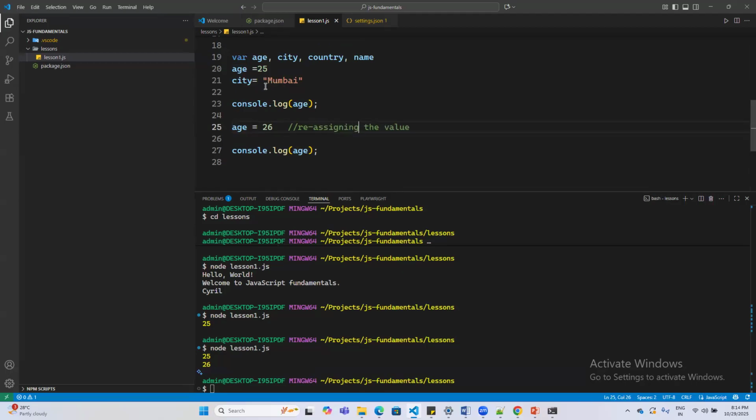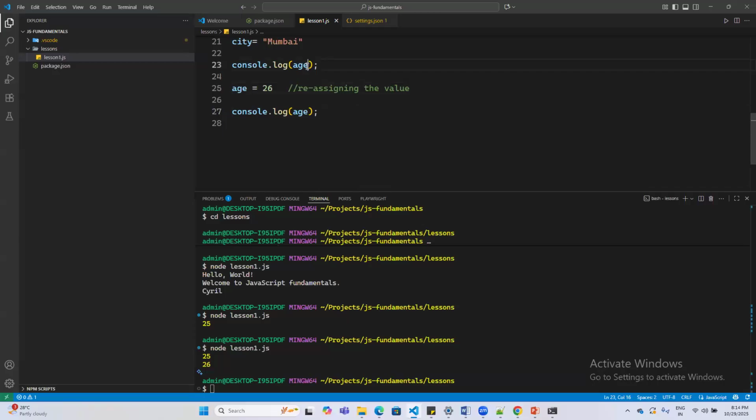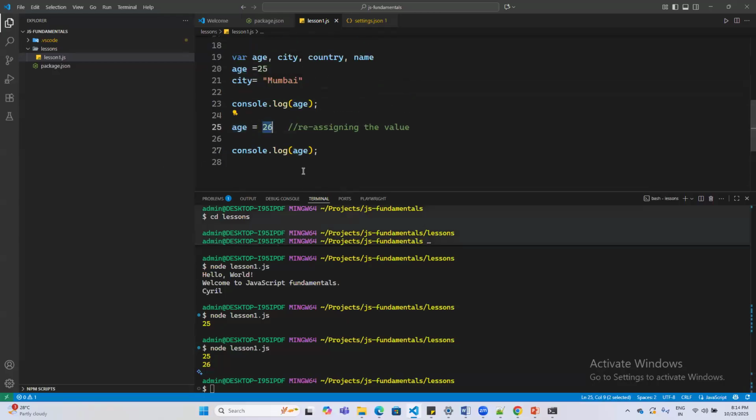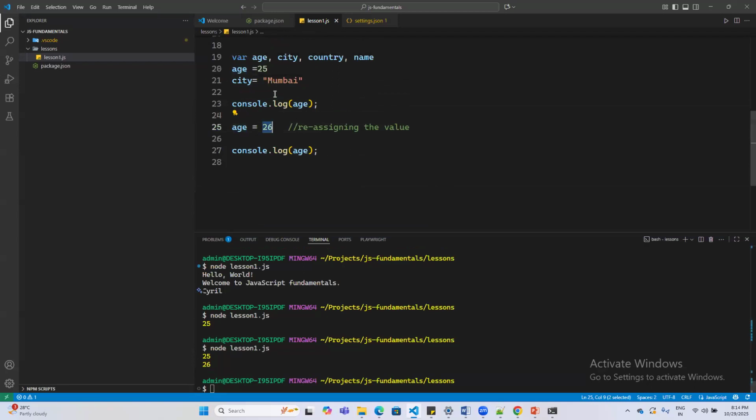You see this in action. So 25 was assigned to age, so that's why we saw 25. What I did in line number 25 is reassign the variable age to a new value, which is 26. So now whenever I call this variable age, the new value, which is 26, gets appended. There are use cases where you want to reassign the value of a variable.